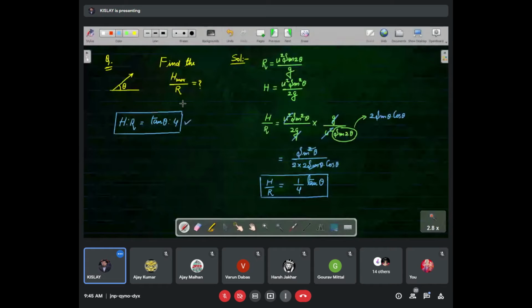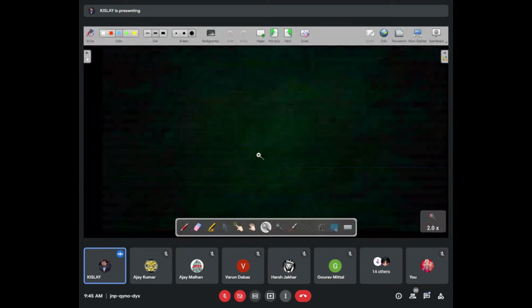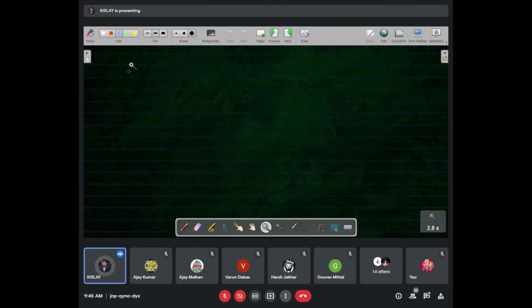Similarly, if someone says find the time period when maximum height attained is h. A projectile is thrown in such a way that the maximum height attained is h.